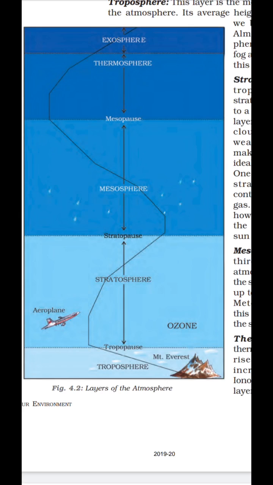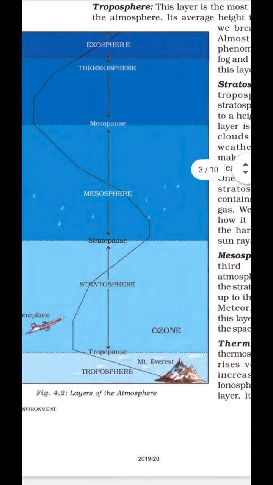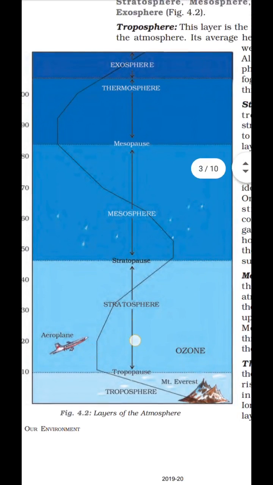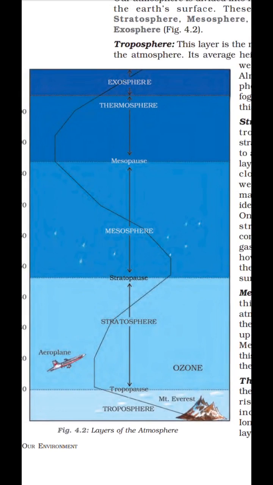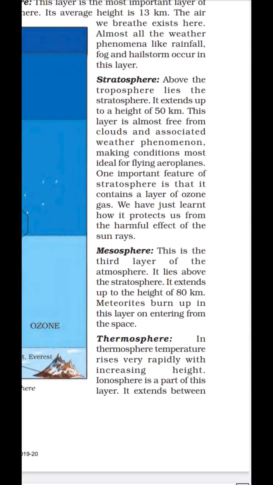So this is ideal for flying aeroplanes or MiGs or any kind of air vehicle. And it is also important because here is a layer of ozone gas. At the border, written as stratopause, there is a layer of ozone gas that protects us from the UV rays of the sun.